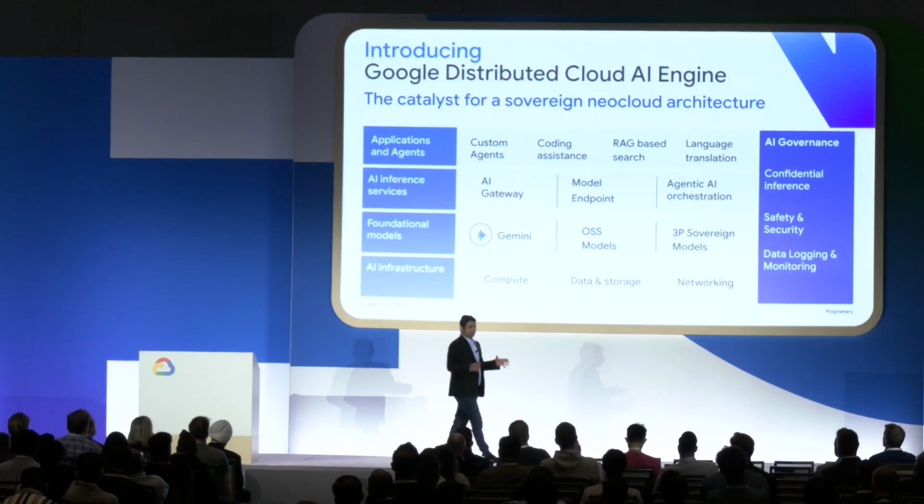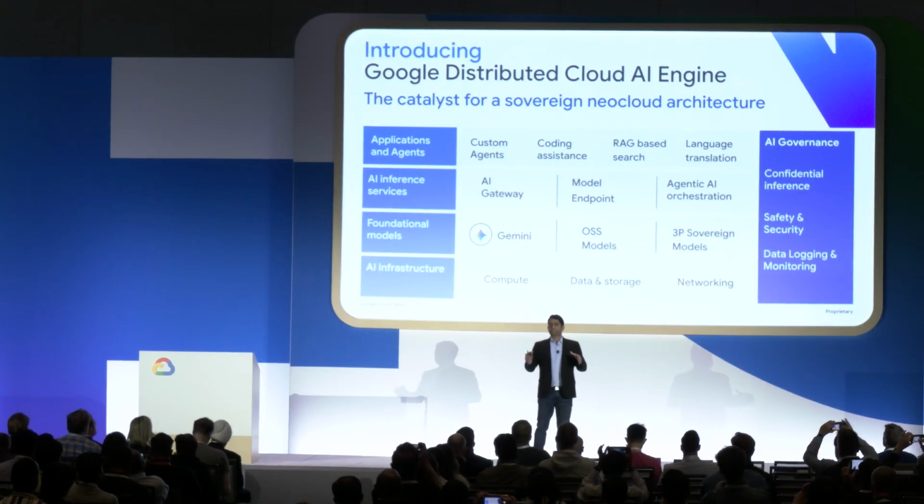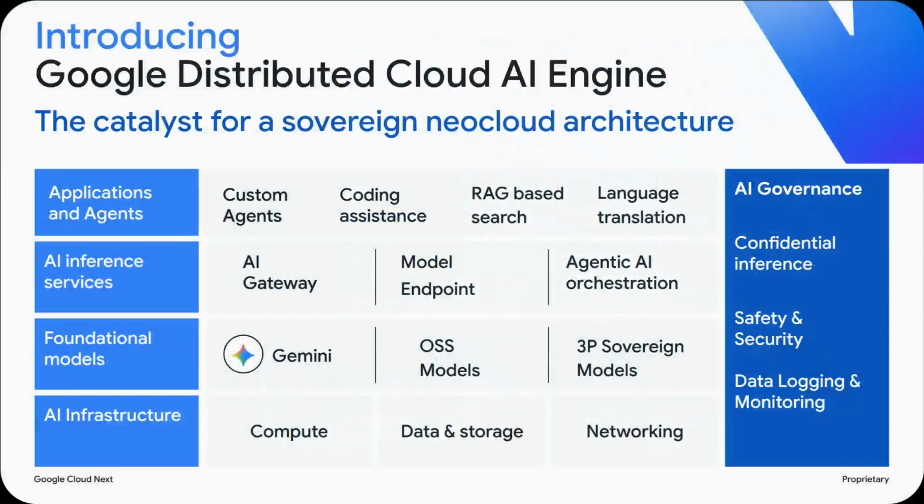I'm very happy to announce a new reference architecture that we are calling the Google Distributed Cloud AI Engine. We believe this is going to be the catalyst for a new sovereign neo-cloud architecture. This follows many of the same principles of our public cloud, and the stack consists of AI infrastructure, compute, data, storage, and networking.